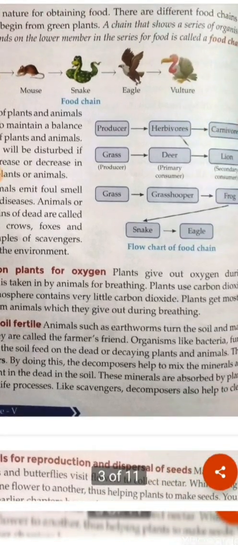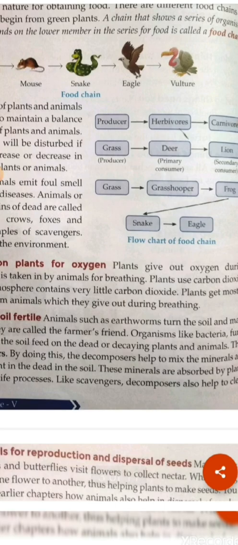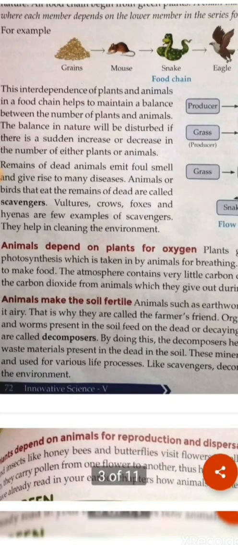Decomposers help to mix the minerals and nutrients present in the dead body into the soil. Again these minerals are absorbed by the roots of the plants and used for various life processes, for the proper growth and development of the plant.